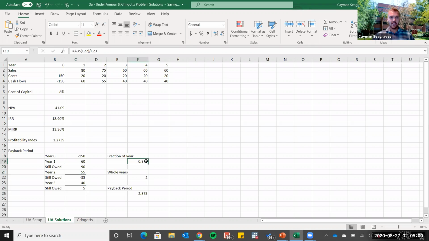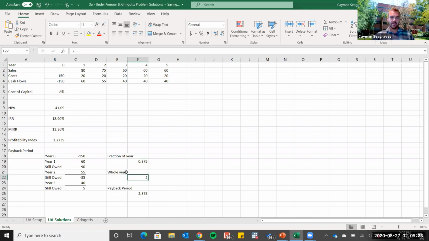To calculate this, we first just need to divide the amount we still owe by the year 3 cash flow. That tells us approximately at what point in the year we'll reach the point of paying off the investment in full. We'll see that the fraction of the year here is 0.875.